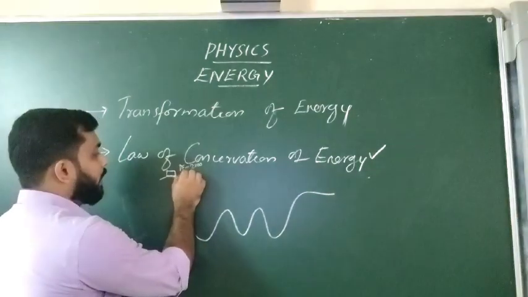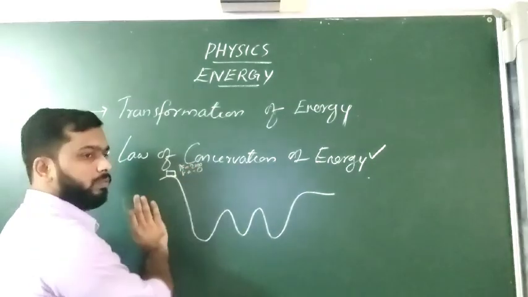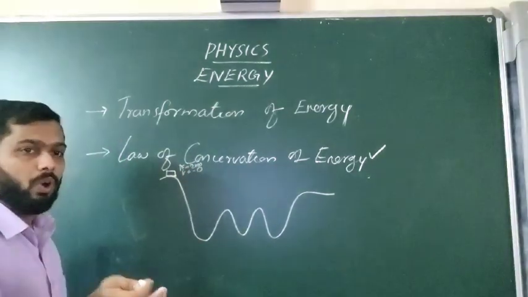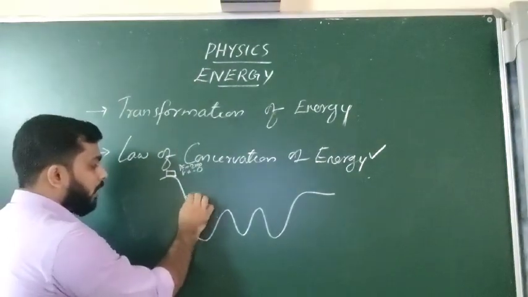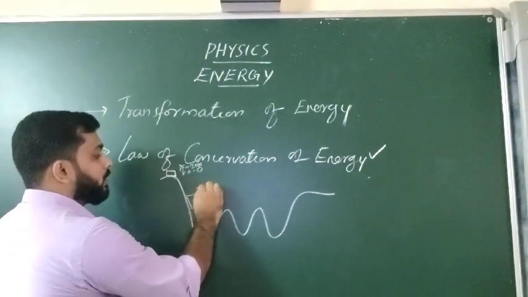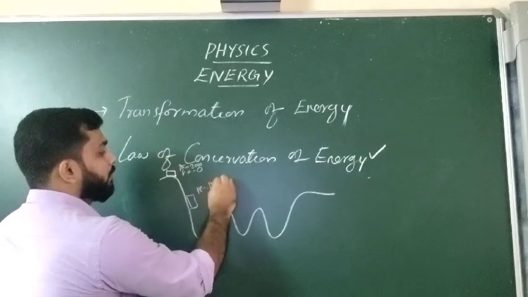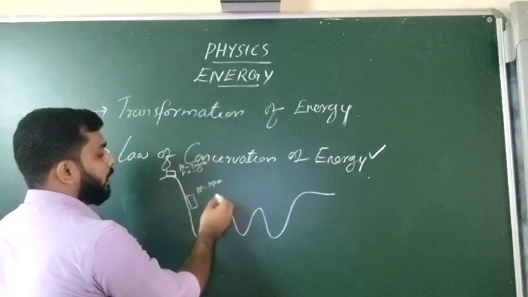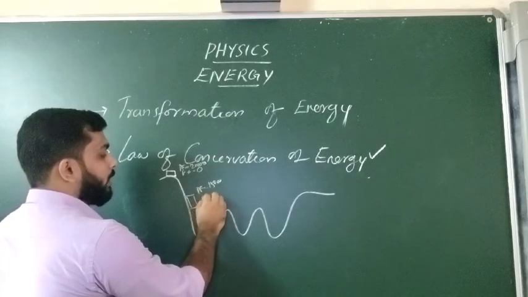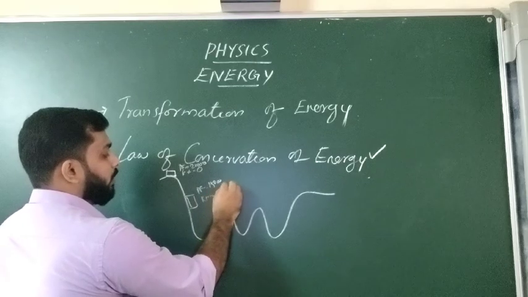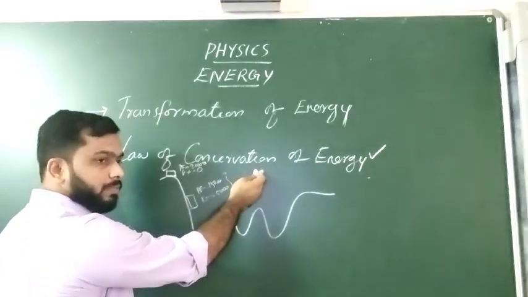And the kinetic energy will be equal to 0. And when it starts rolling, then what will happen? Sometimes the potential energy will be equal to 15,000. Then at that time, the kinetic energy will become 5,000. So the total will be equal to 20,000.